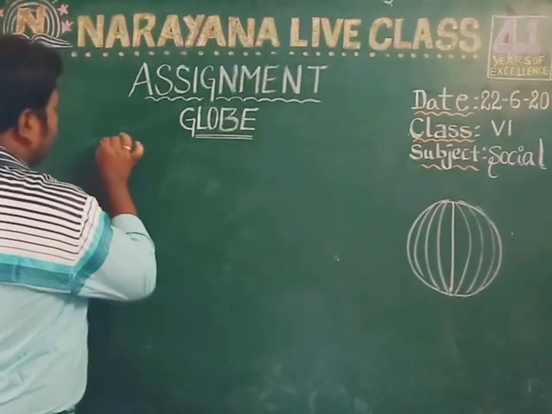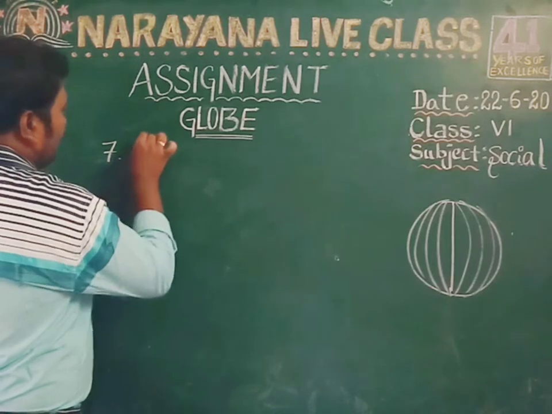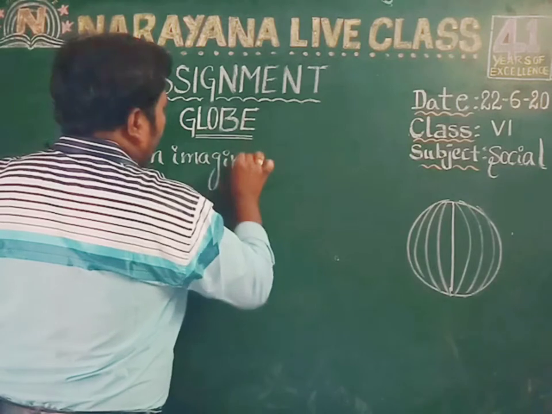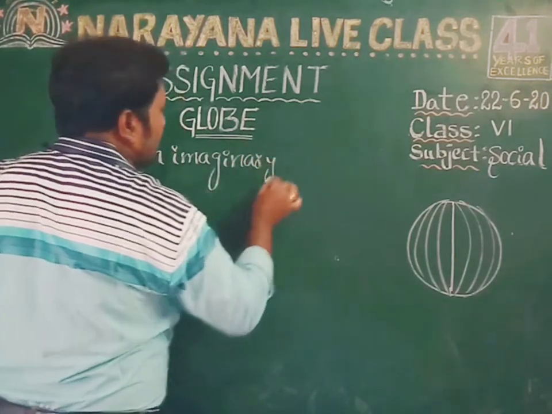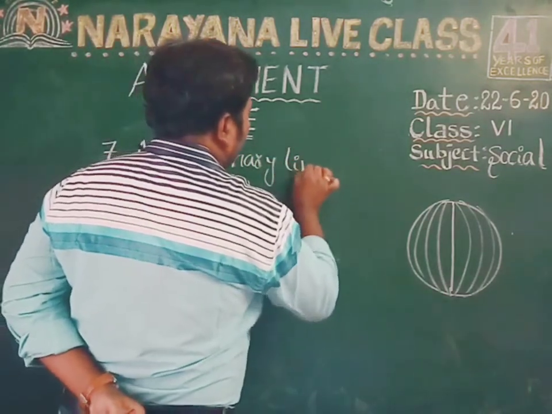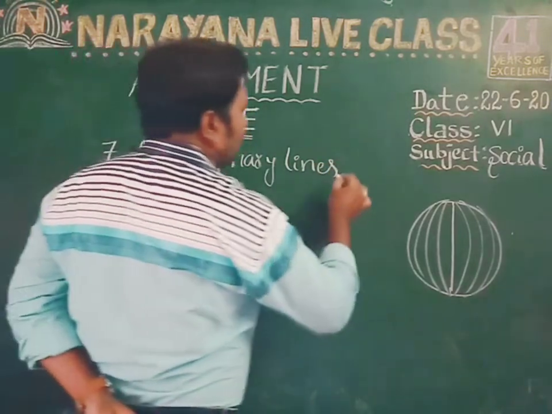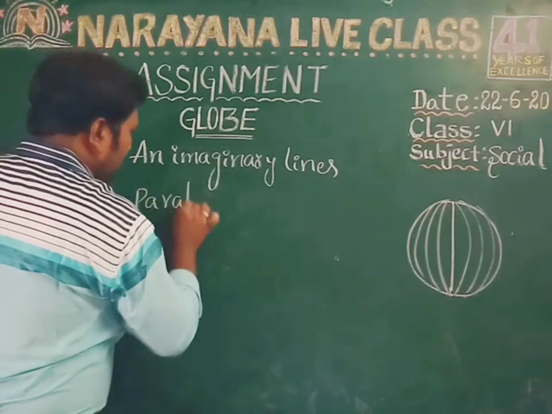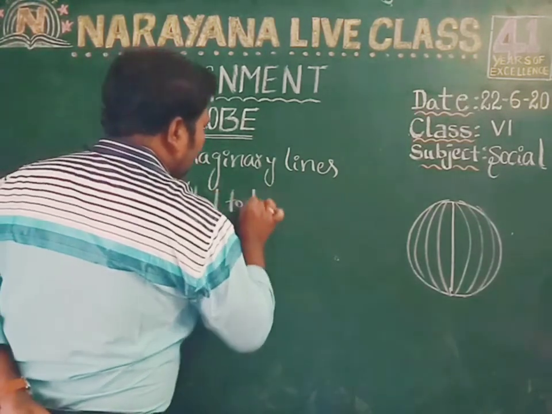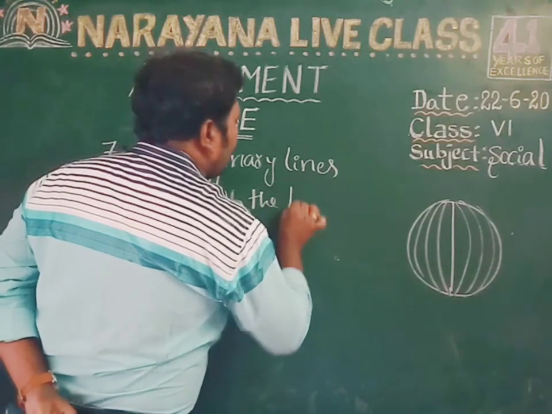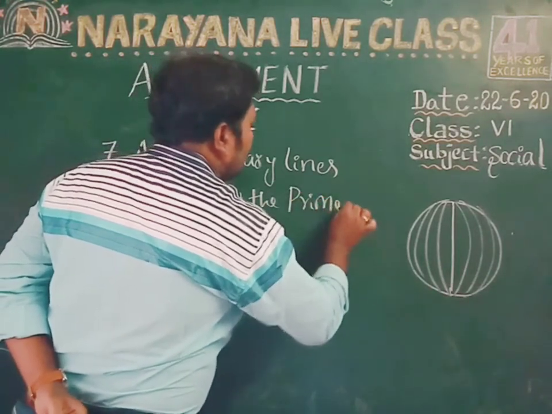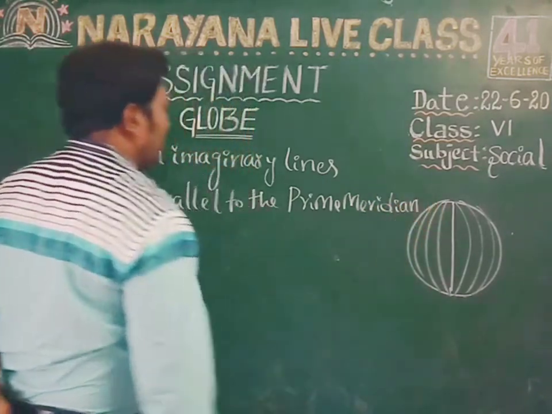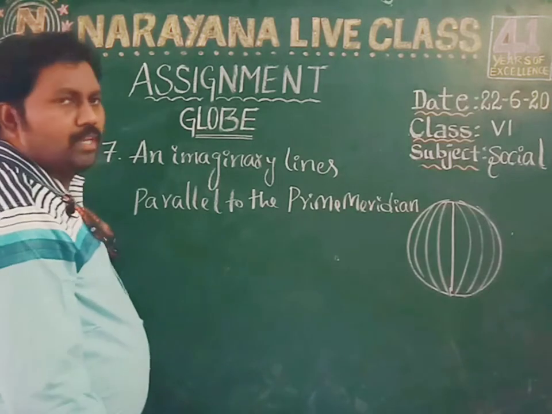The seventh question's answer is imaginary lines parallel to the prime meridian. Okay, children, so this is called longitudes.